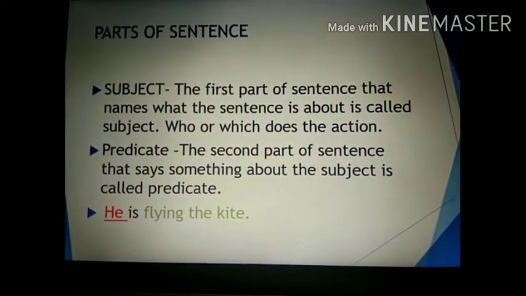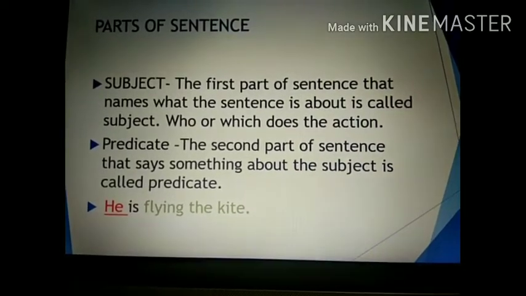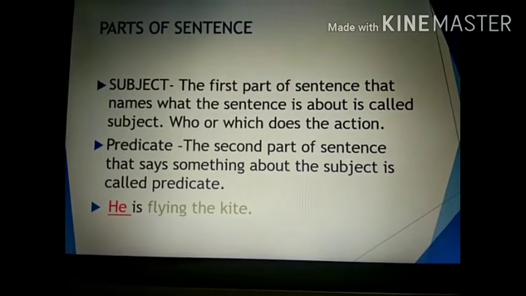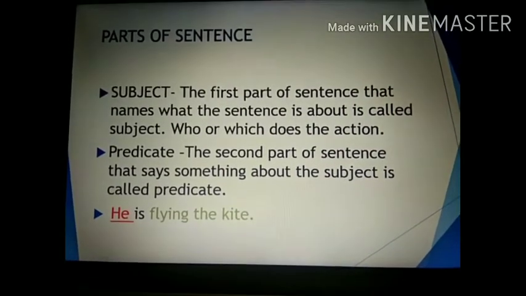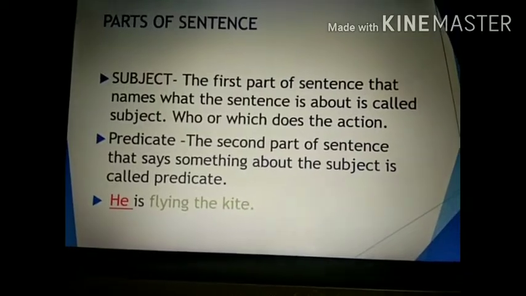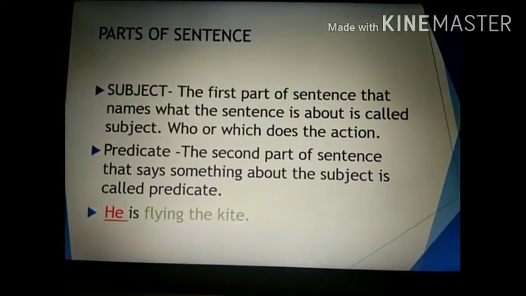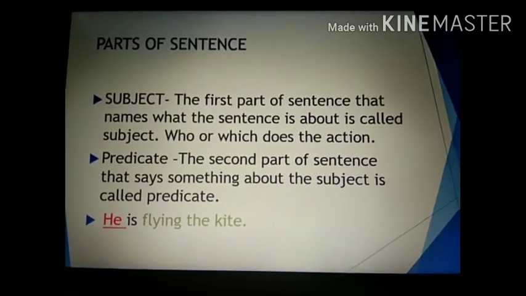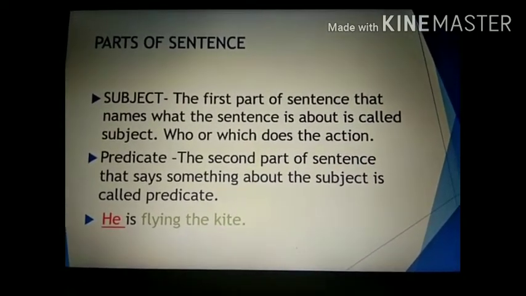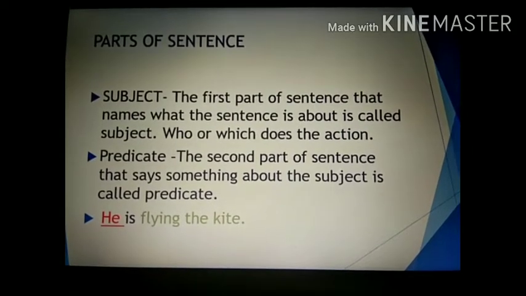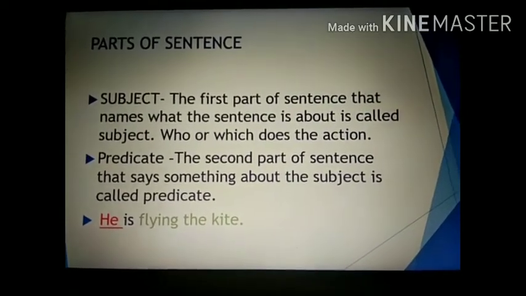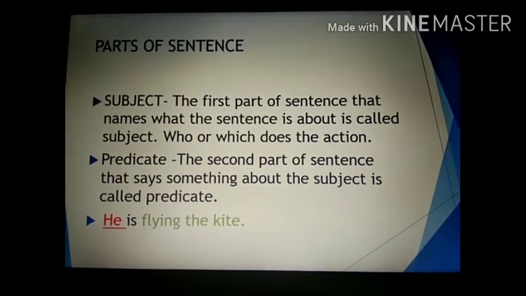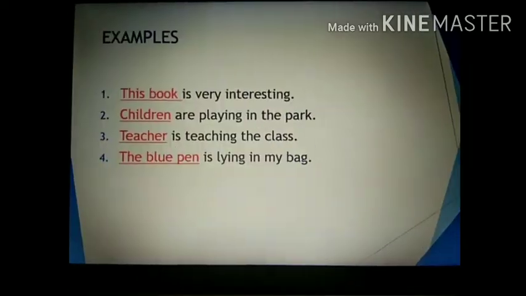Now let us talk about predicate. The second part of a sentence that says something about the subject is called the predicate. Now basically a predicate tells us about the activity which is performed by the subject. For example, he is flying the kite. Now who is the doer of the action in this? He. So he is the subject. What activity is he performing? He is flying the kite. So that comes in the category of predicate.